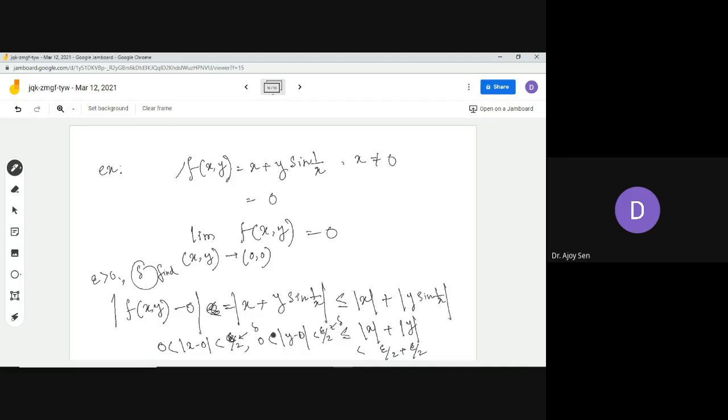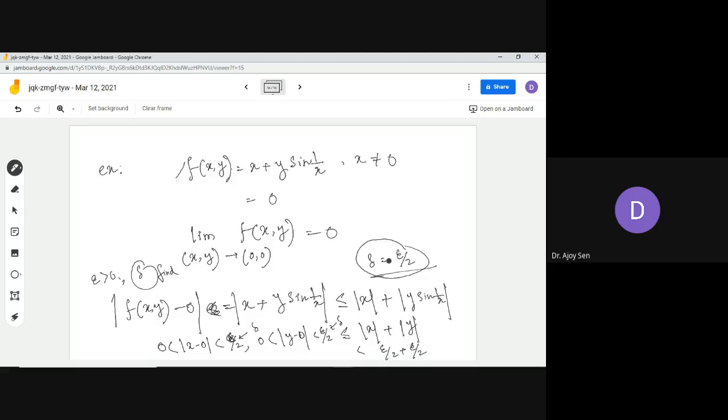And what is the value of delta? Checking from the problem and simplifying, you get that delta is equal to epsilon by 2, or delta can be any value which is less than epsilon by 2, and any such value will be good. So this is how you can prove that the limit exists.